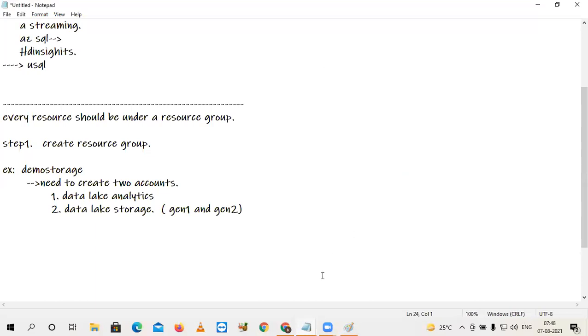Why is there only an option of Gen 1 in the drop down? You are going to explain the difference between Gen 1 and Gen 2. But while we were choosing the storage account for the data lake analytics, there is only an option written as Gen 1 on the portal. Yeah. Later I will explain how to create Gen 2 and how to use it with data lake analytics. There are ways. I will explain.